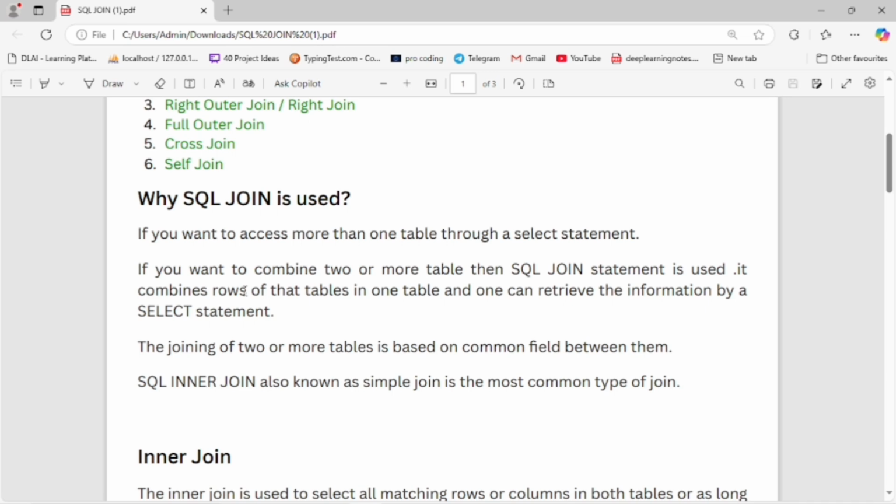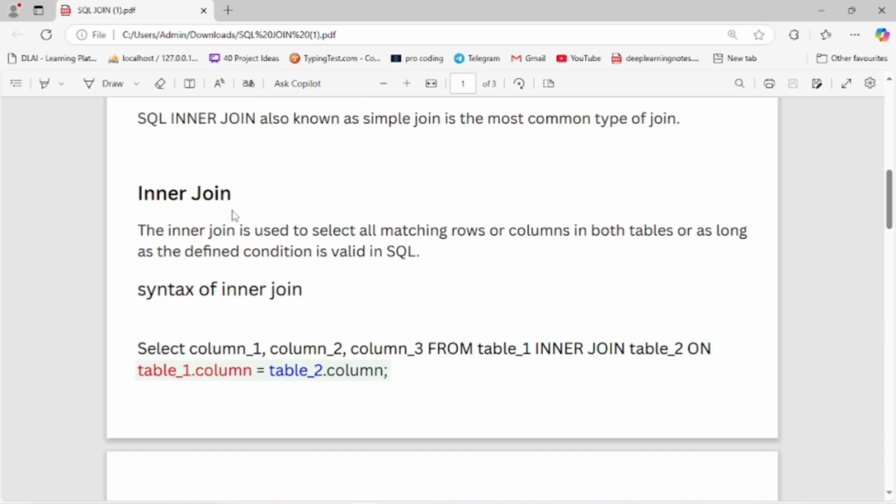SQL inner join, also known as simple join, is the most commonly used type of join. Now let's move on to the inner join. The inner join selects all matching rows or columns in both tables as long as the defined condition is valid.